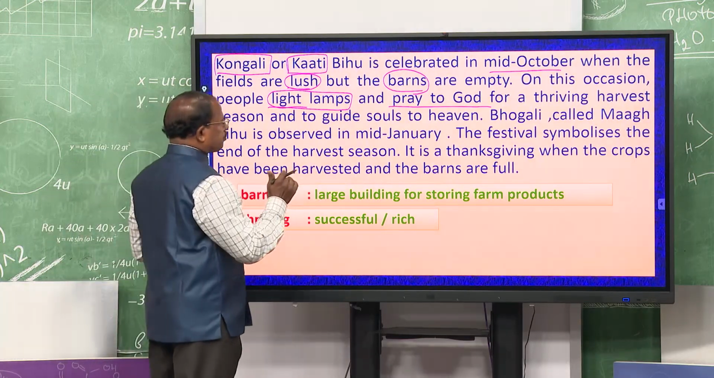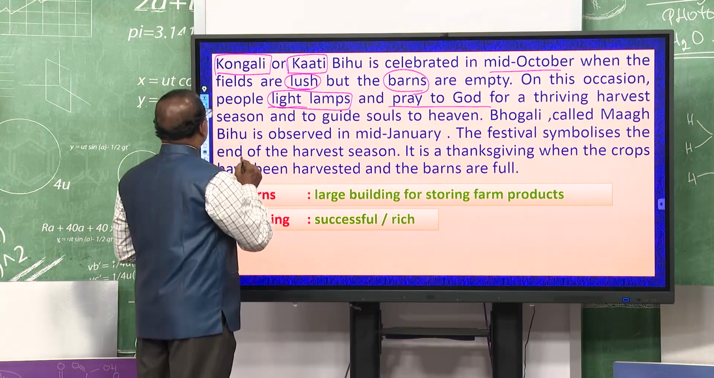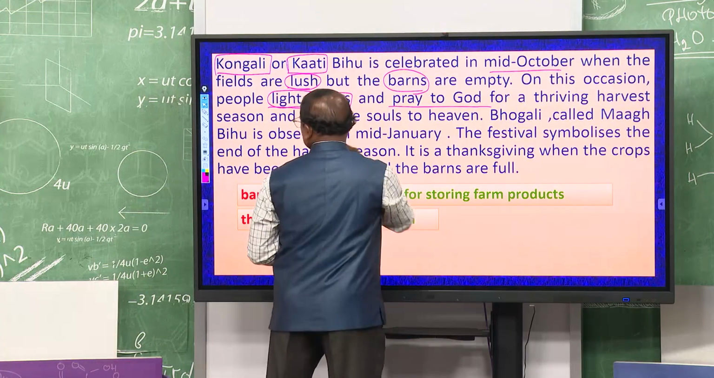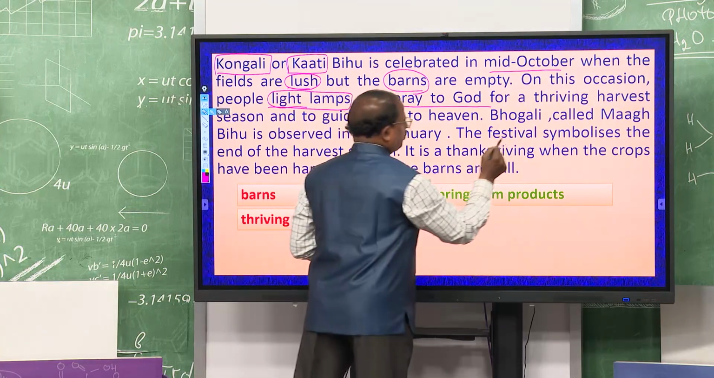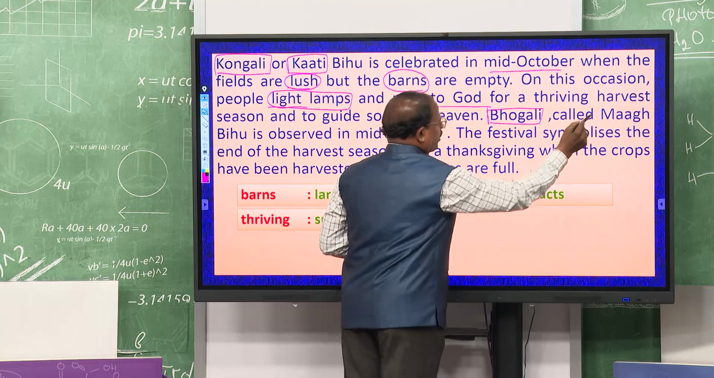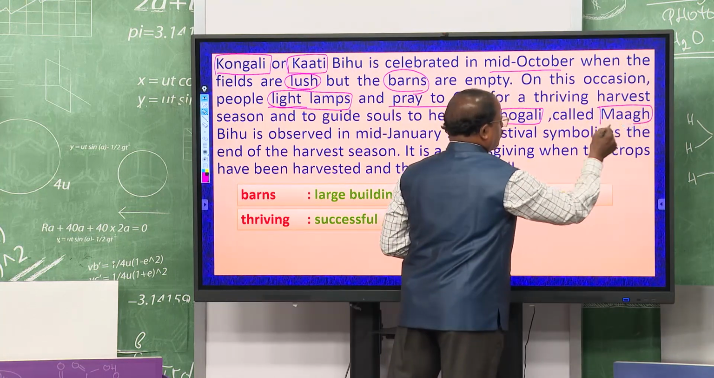And Bhogali called Magha Bihu. So, Kongali Bihu is called Kati Bihu and Bhogali Bihu is called Magha Bihu. This Bihu is called so because it is also observed in the month of Magh,